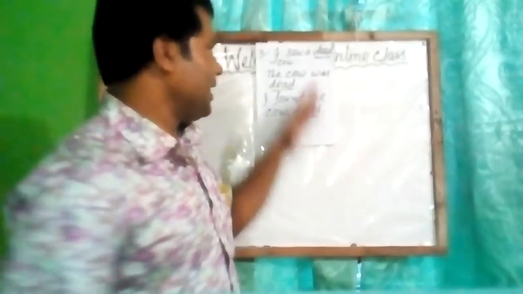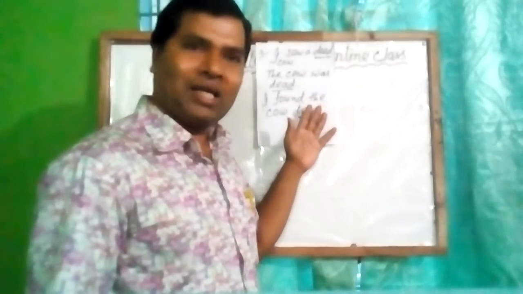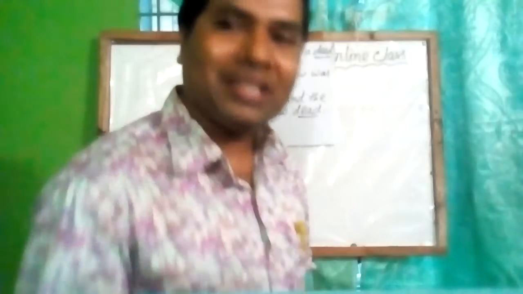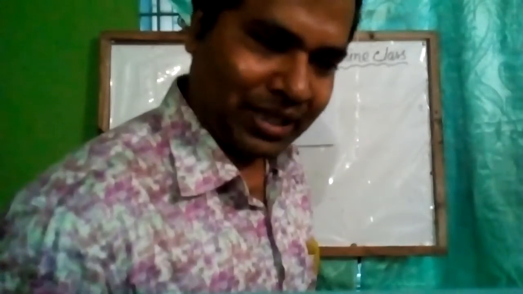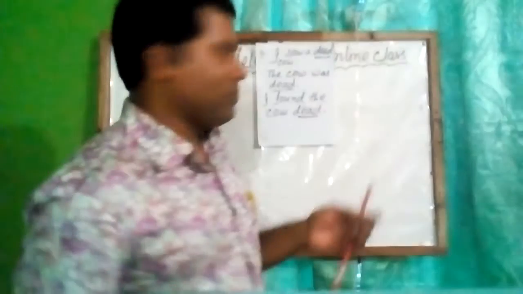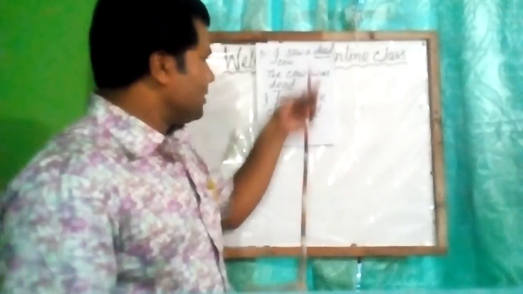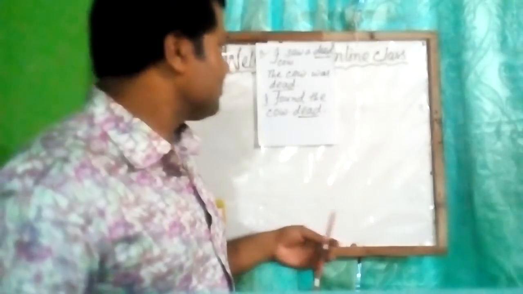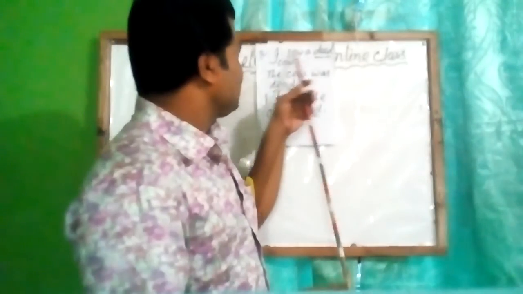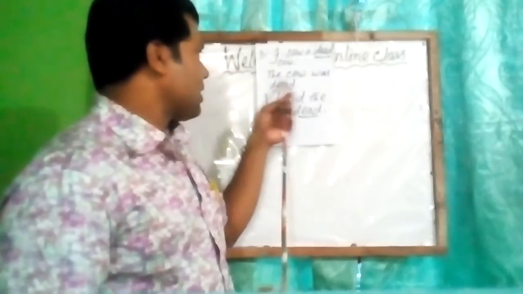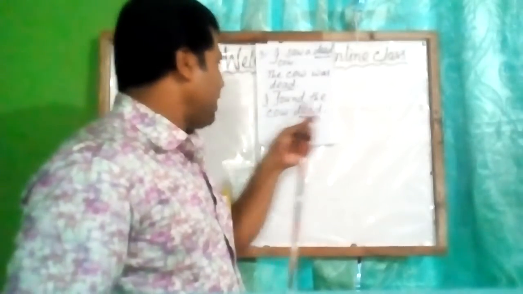Here is another poster paper, and we'll learn another thing about adjectives. Here there are some sentences. First one, I saw a dead cow. The cow was dead. I found the cow dead.